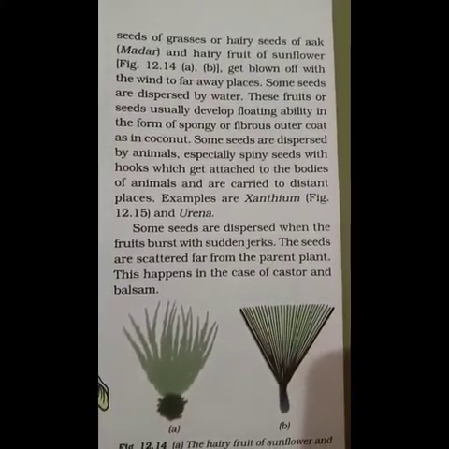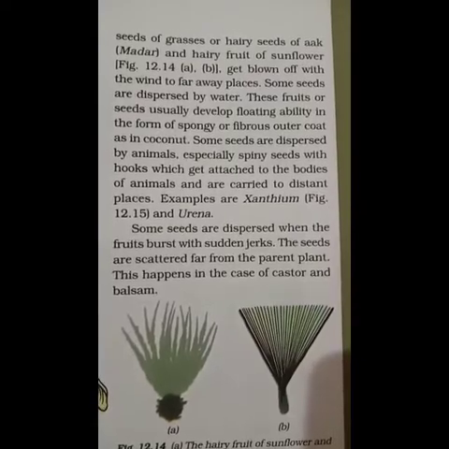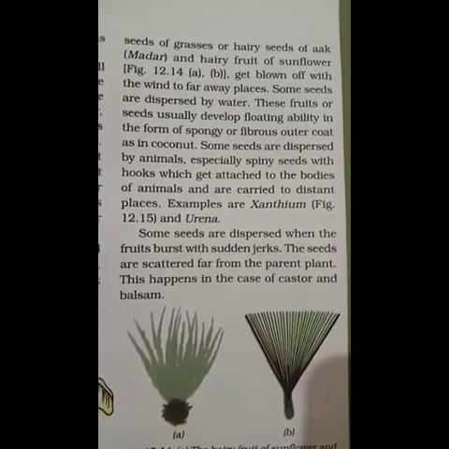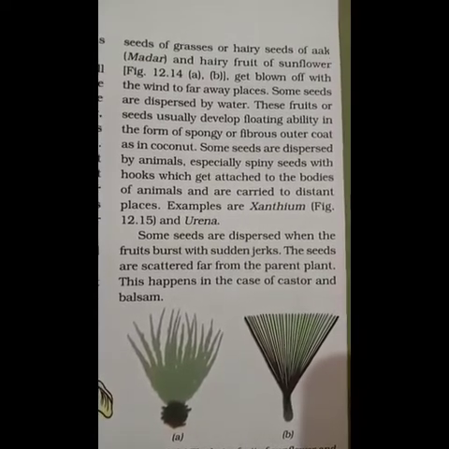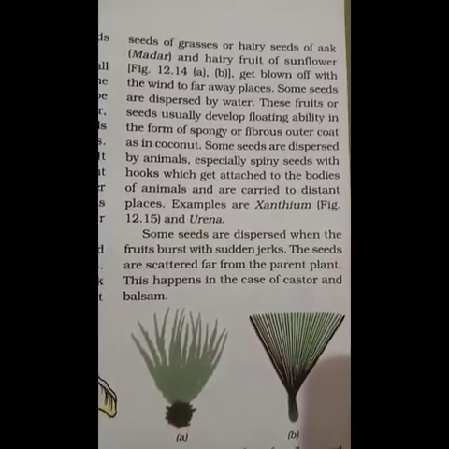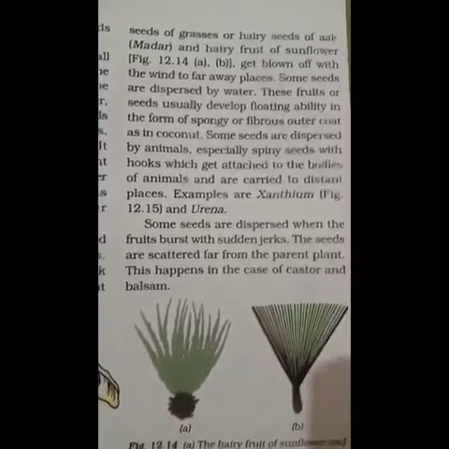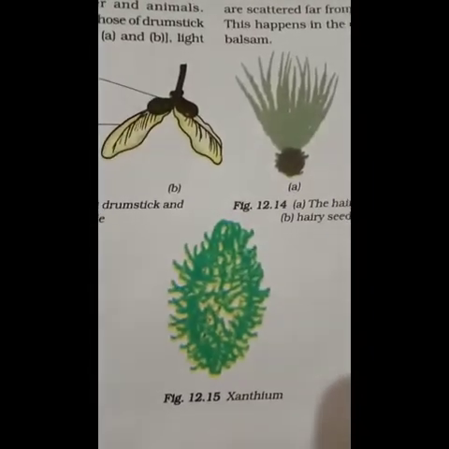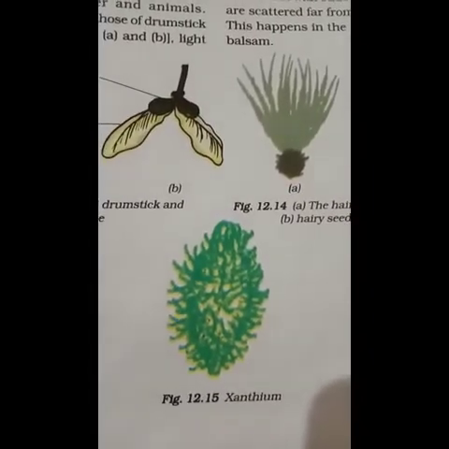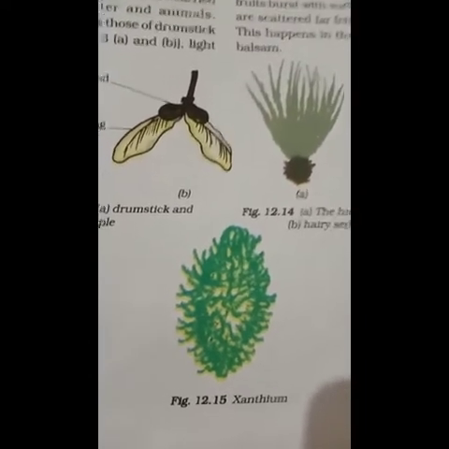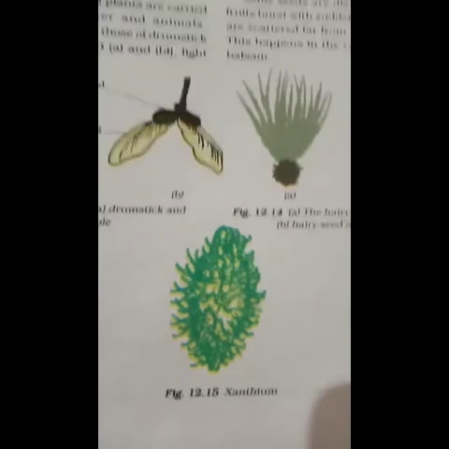Some seeds are dispersed when the fruit bursts. When it bursts, what happens? The seeds fall down and are scattered far from the parent plant. This happens in the case of castor and balsam plants. Here you can see xanthium. I hope you have observed this on animals' bodies, right? It will stick to their fur, and it will fall down.